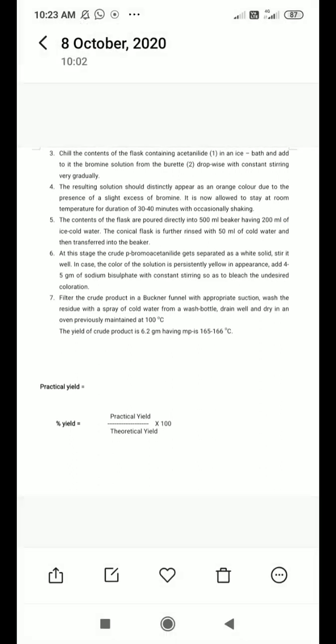Then the content of the flask is poured directly into a 500 ml beaker having 200 ml of ice cold water. Then you have to take one beaker, which should contain 200 ml of ice cold water. Then this flask having the mixture of bromine and acetanilide, you should pour into the ice cold water in the 500 ml beaker.